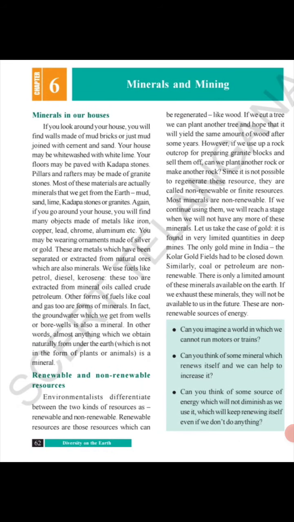Again, if you look around your houses, you will find many objects made of metals like iron, copper, chrome, aluminium, etc. You may be wearing ornaments made of silver or gold. These are metals which have been separated or extracted from natural ores, which are also minerals. We use fuels like petrol, diesel, kerosene. These are extracted from mineral oil called crude petroleum. Other forms of fuel like coal and gas too are forms of minerals.